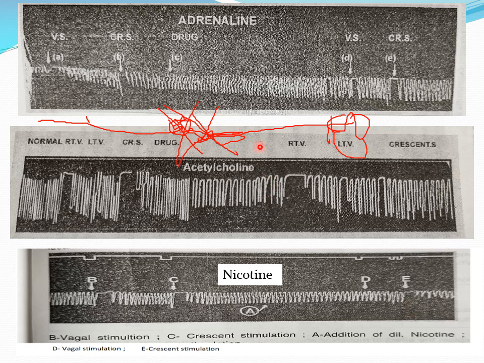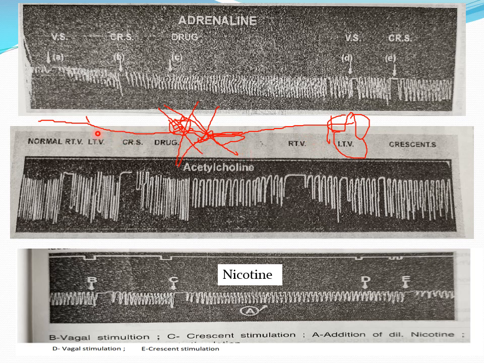Okay, so this is the difference, and the conclusion is that nicotine does not act on the myocardium, but it acts on parasympathetic ganglia, and it blocks the transmission of the vagus nerve to the heart. So simply, the vagus influence to the heart is blocked. Okay, that is inhibitory.